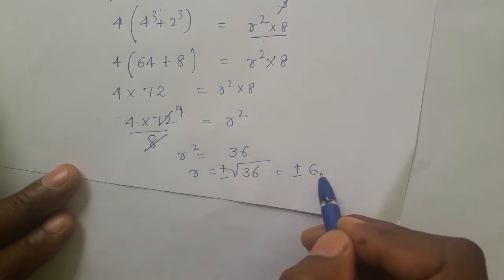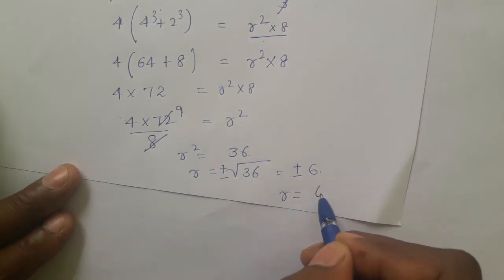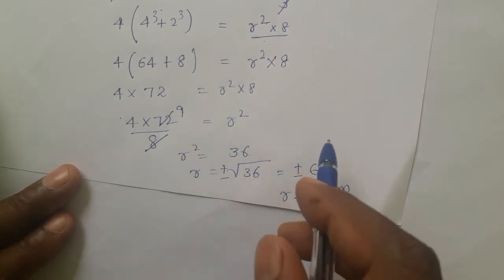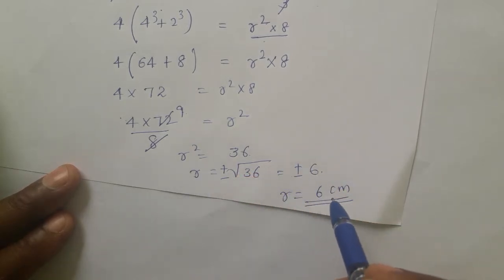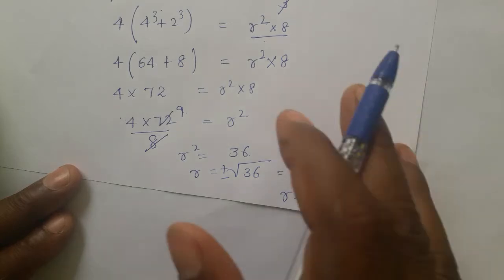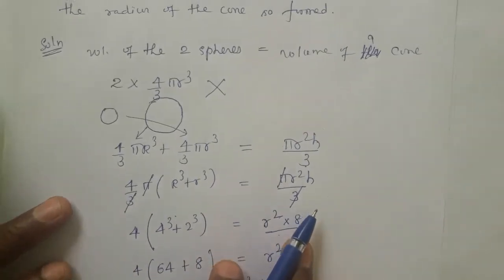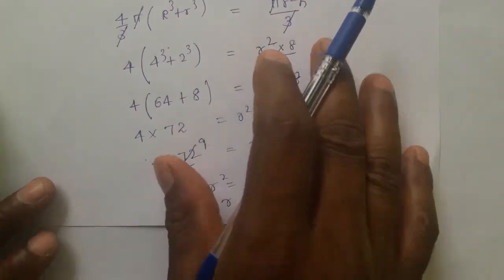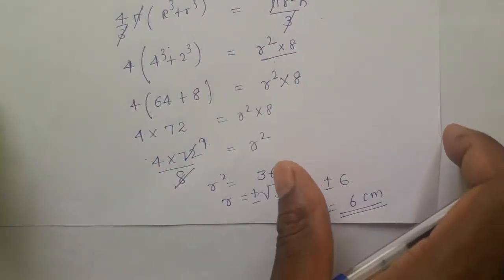But radius cannot be negative. We know that, therefore radius is 6 centimeter. Negative radius cannot be possible. Therefore radius is equal to plus 6 centimeter. That is correct. So the radius of the cone so formed was the question, right? It is 6 centimeter. Got it? We go to the next question.